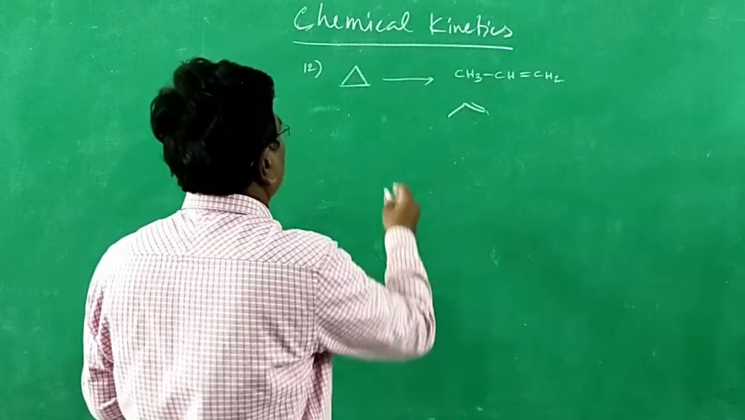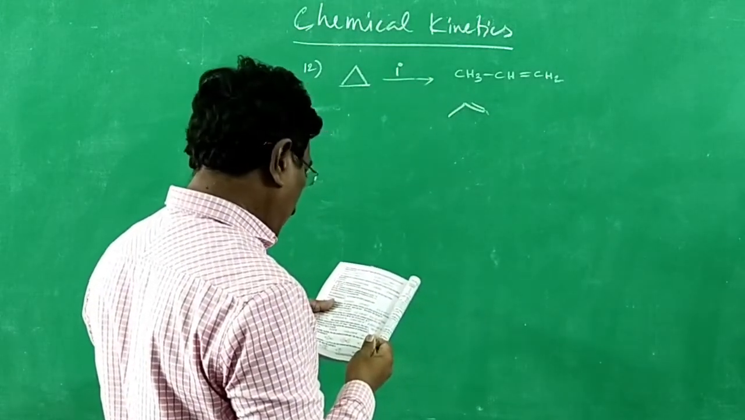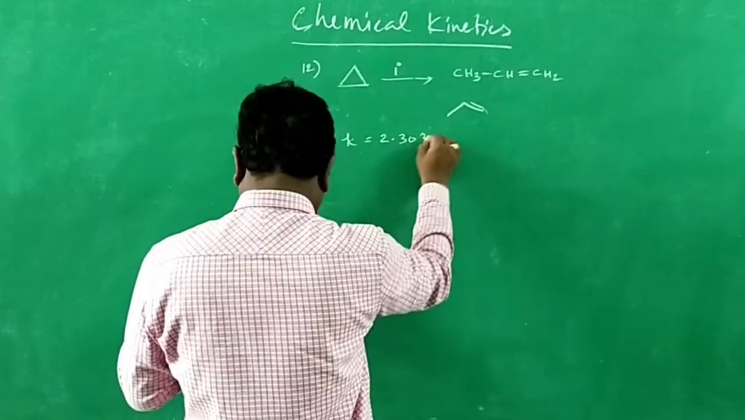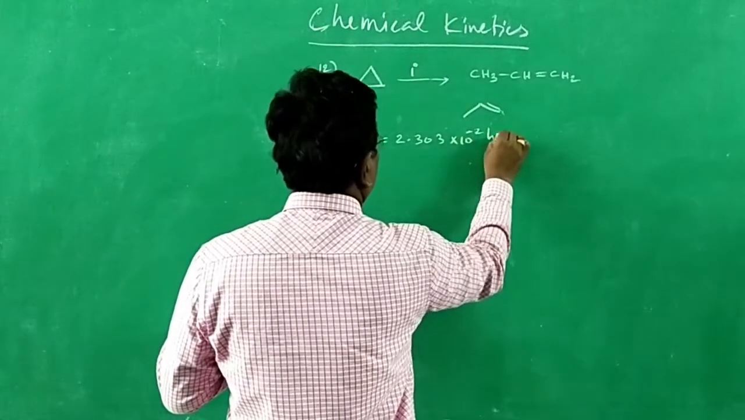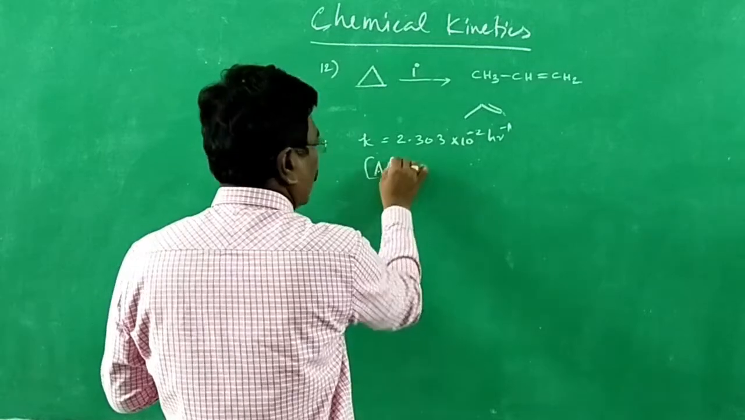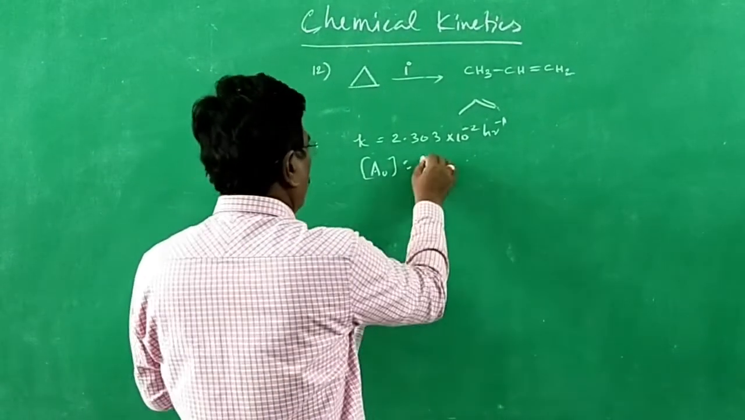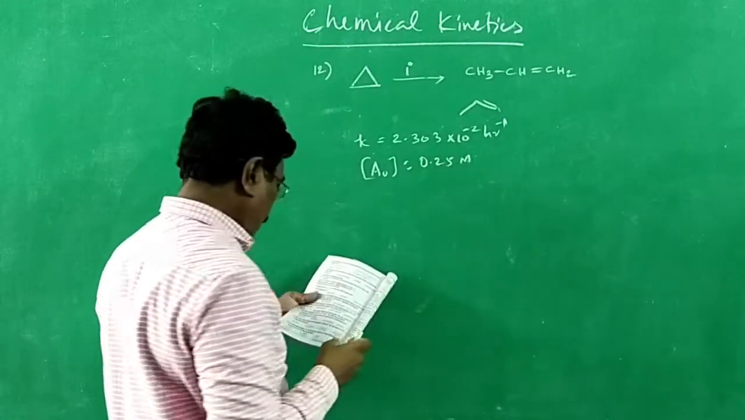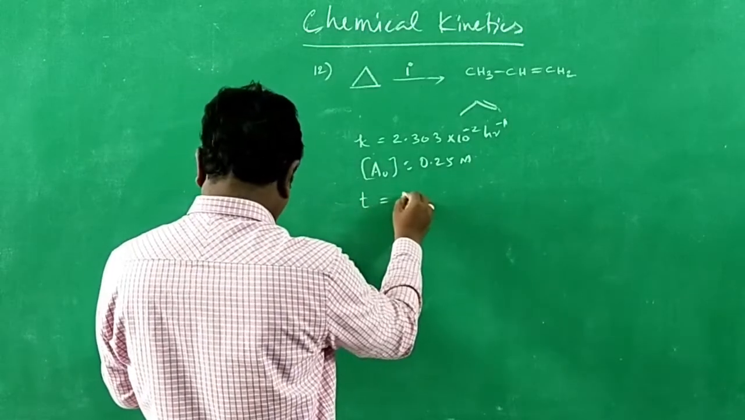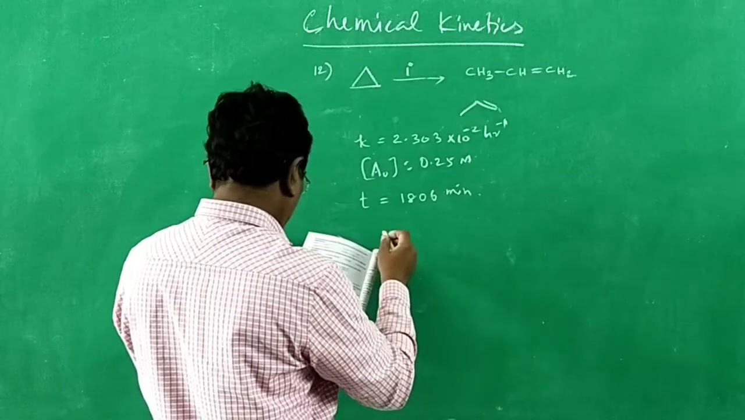This reaction follows first order kinetics. The rate constant at a particular temperature is K equal to 2.303 into 10 power minus 2 hour inverse. The initial concentration, that is A naught, is given as 0.25 molar. Now, what will be the concentration of cyclopropane after time T equal to 1806 minutes? That is the question.